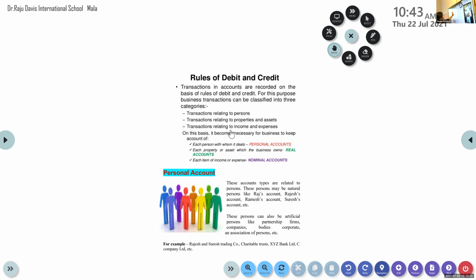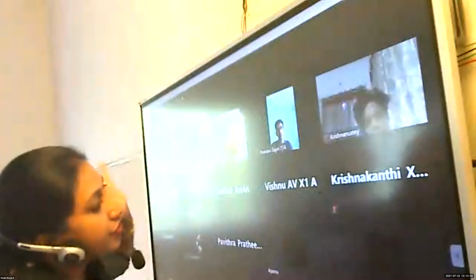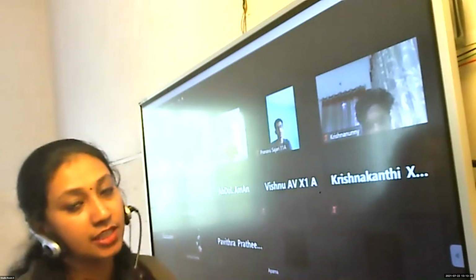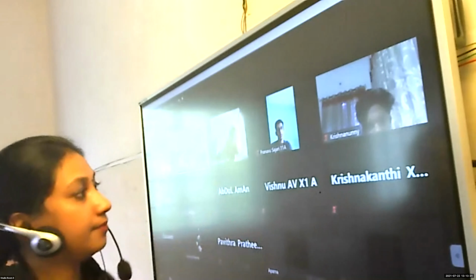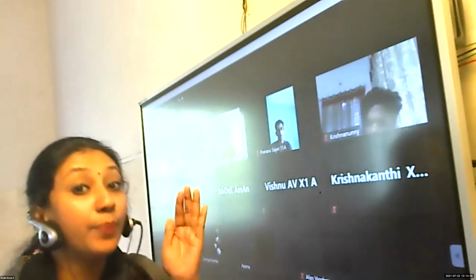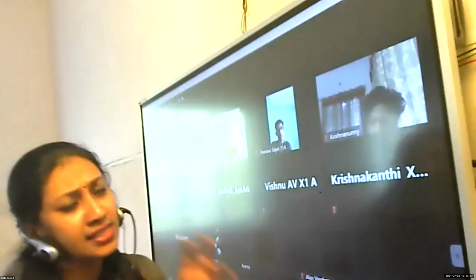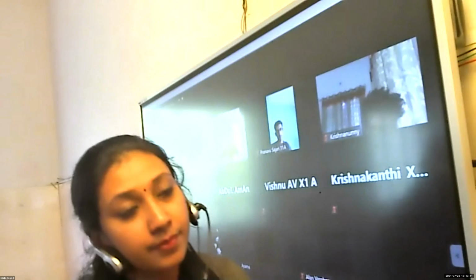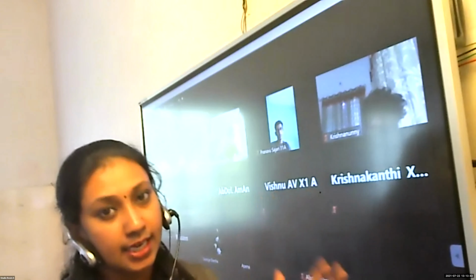So according to this traditional approach, all the transactions are classified into 3: transactions relating to people, transactions related to assets or property, and transactions related to income and expense.